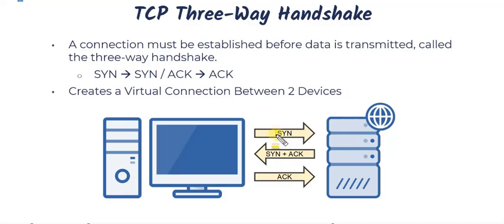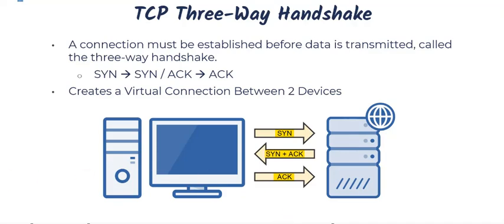So I start off by sending a synchronization request, which you'll typically see as a SYN. Then the web server will respond with an acknowledgement to that, saying, hey, okay, we received your SYN request, here's our acknowledgement. And then finally I say, okay, I acknowledge that I received your acknowledgement. Once these three steps take place, then we can start sending data back and forth. But these three different steps have to take place successfully first before we can actually start sending data back and forth. And that's what the three-way handshake is.